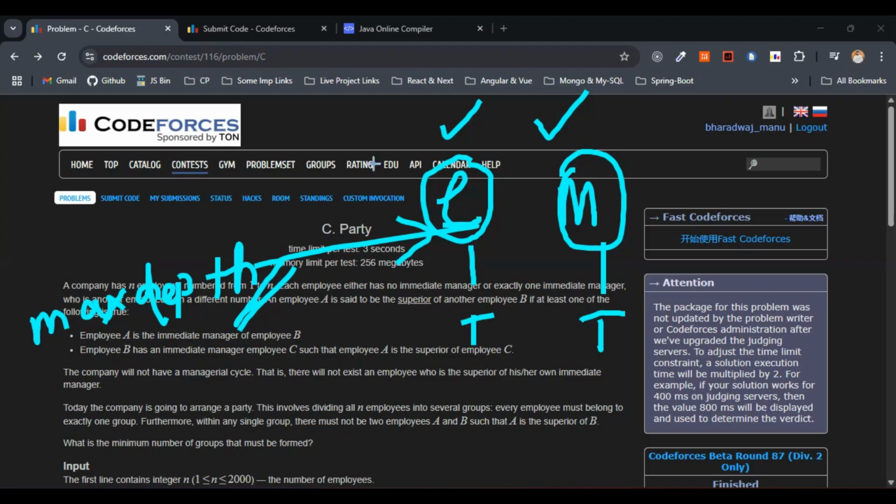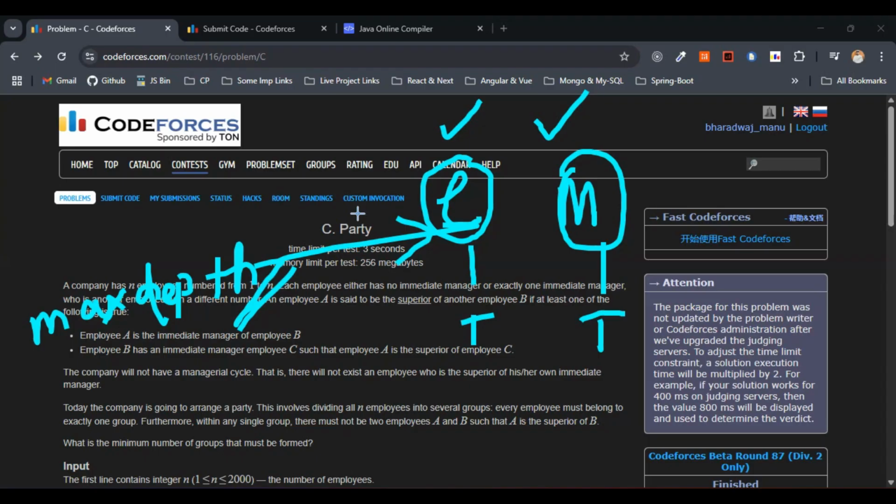So what is the solution here? The answer is the maximum height among all the management trees, formed from the root to leaves. This part is very important, so just listen to this again. The answer is the maximum height among all the management trees formed from the root to leaves. So this is important, right?